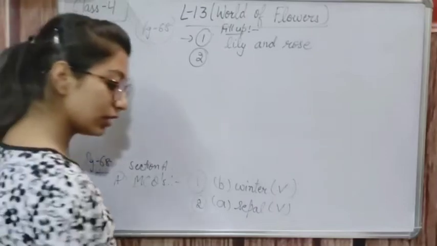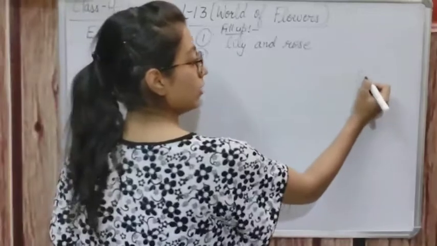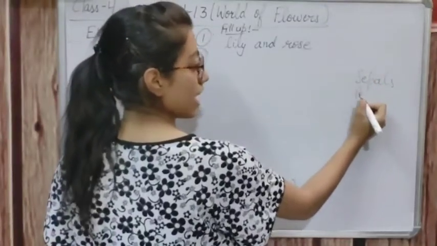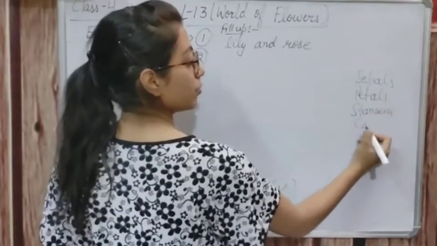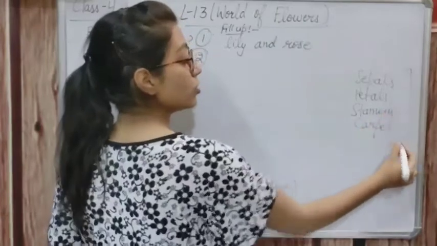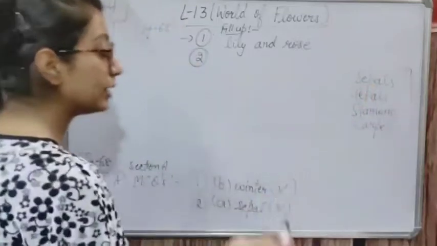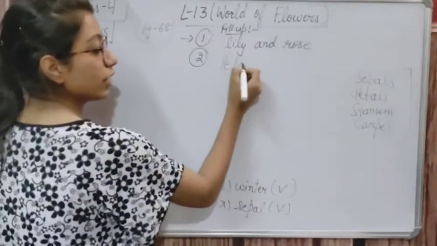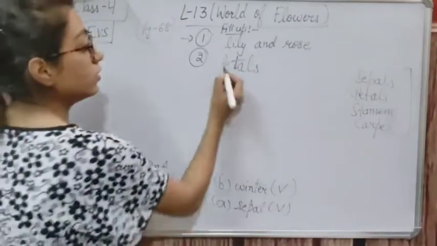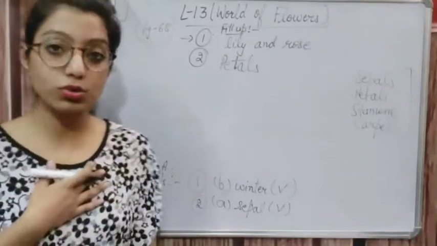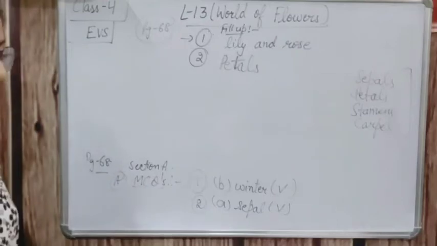Then next is: dash are the most attractive part of a flower. So what are the parts of a flower? Sepals, petals, stamens and carpel. So which part is the most attractive one? This is the petals. Petals are the part of a flower which are most attractive, which attracts the insects, birds and us also. Right? So petals are the most attractive part of a flower.